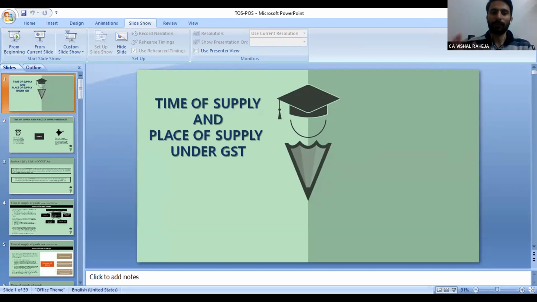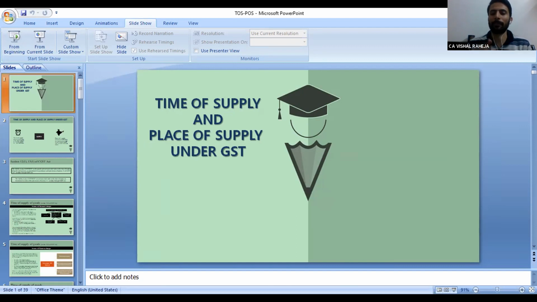Okay. Yesterday, we have learned there is a requirement of registration once upon crossing the threshold limit, or in some circumstances when there is a mandatory requirement of registration, a person has taken registration. Now he has started his business, but that person must know when he has to pay the taxes. So time of supply tells us what would be the time at which there will be a liability to pay that tax. This provision of time of supply provides us the time limit for paying the liability.